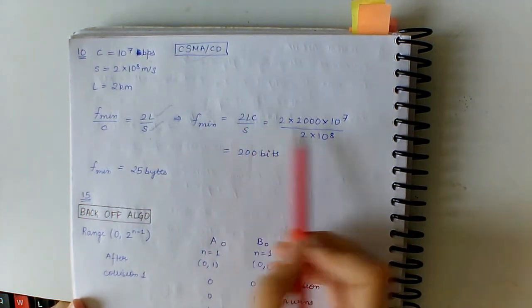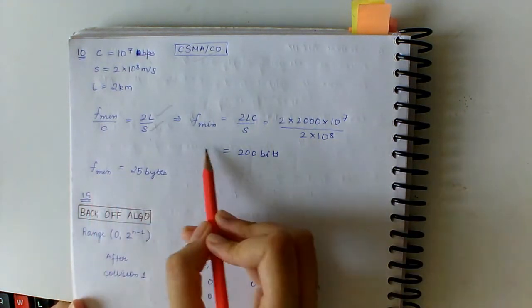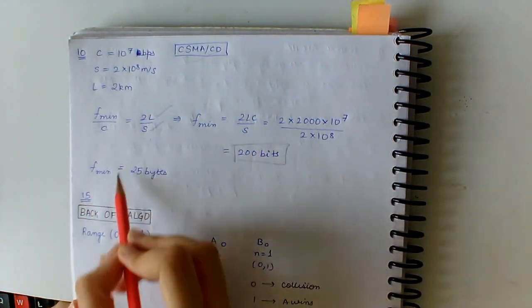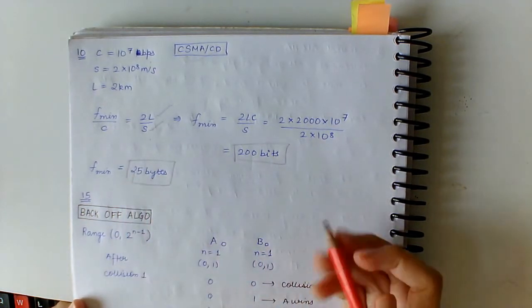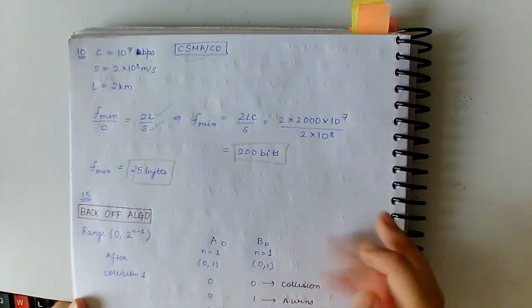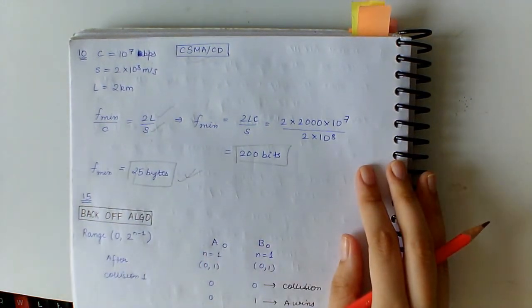So F minimum, we put in the values as given in the question and we get F minimum as 200 bits, which is also equal to 25 bytes. So the answer is D, none of these, as the answer is 25 bytes.